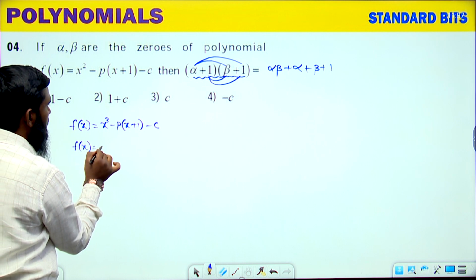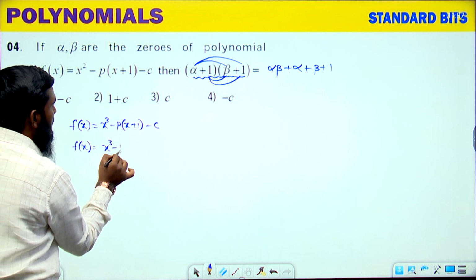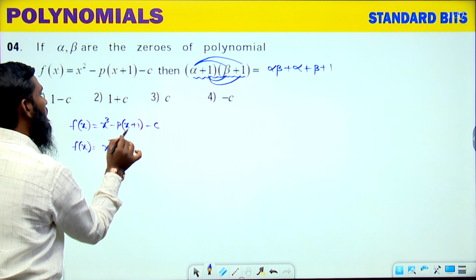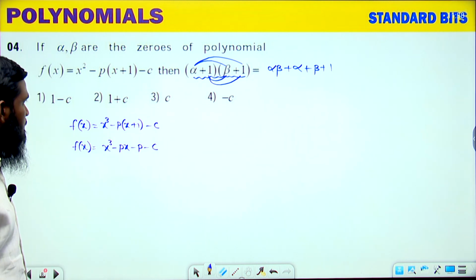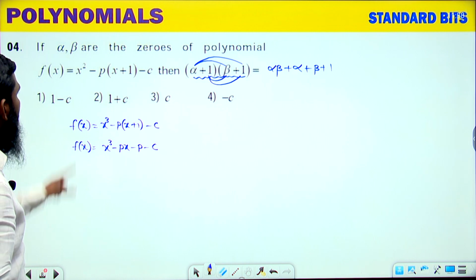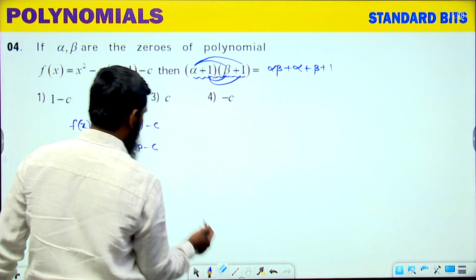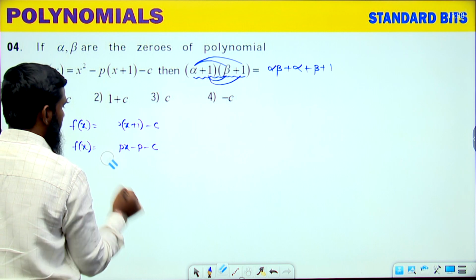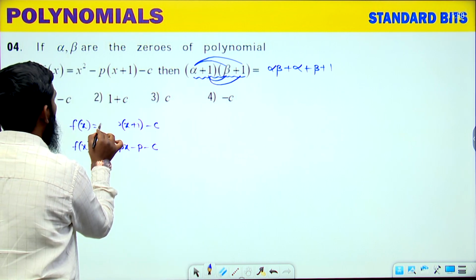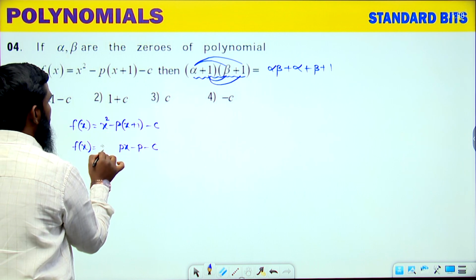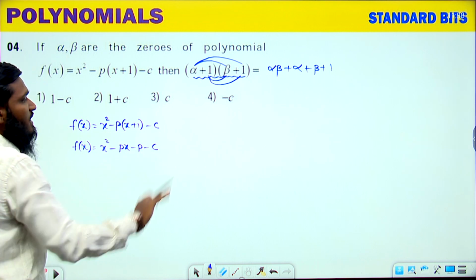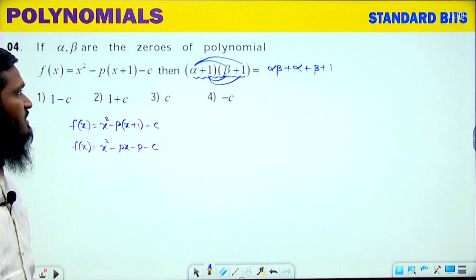F of x is equal to x square minus px, then again minus p minus c. This part we are having over here. Okay, like this we are having.